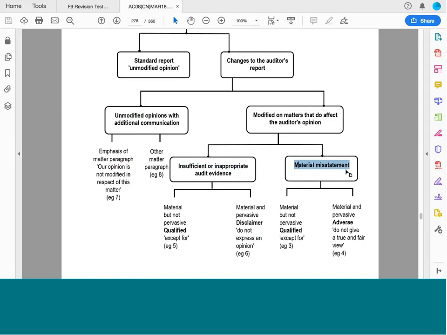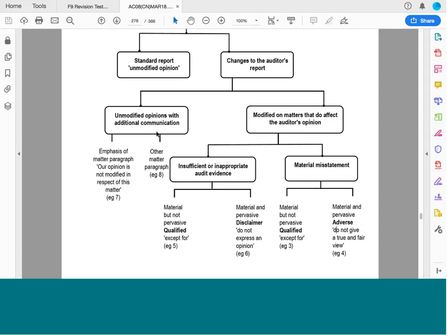Okay. Now here we move on to where we do not agree with the financial statements. We think they are misstated. So again, we can have a qualified opinion where it's just one specific thing that's misstated, or we can have an adverse opinion where we say the financial statements do not give a true and fair view. Okay, that's a very bad opinion. They do not give us a true and fair view. Okay, we're being very definite about that.